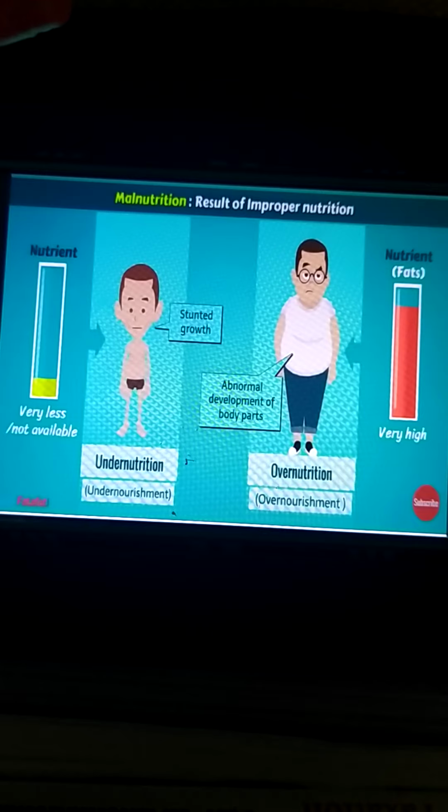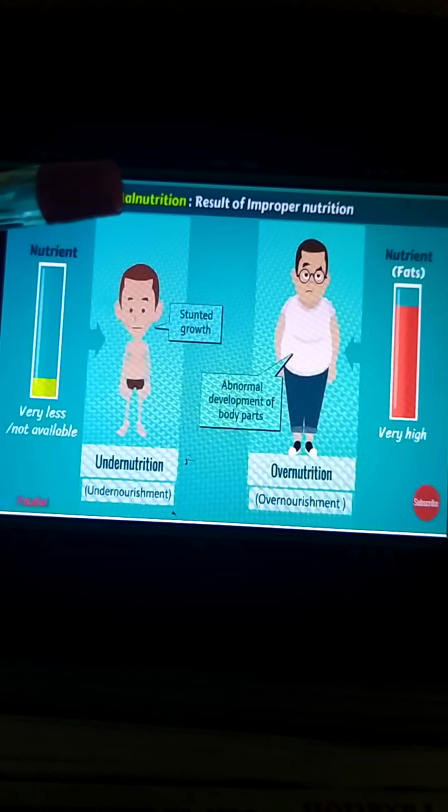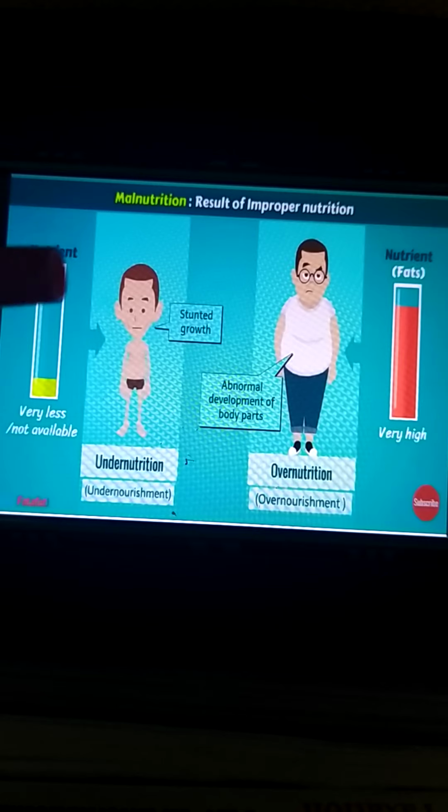So see here, if a person is not eating properly, for example, we say that now summer is going on and we like to eat only chapati and mango pulp juice. He's eating only that, he's not taking a proper amount of nutrients. Dal, rice, sabji, roti, everything is important. That is the proper diet, right, with the fruits and vitamins, pickles, and all that we eat, but he was not taking it.